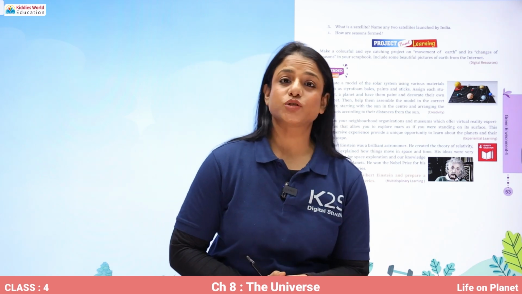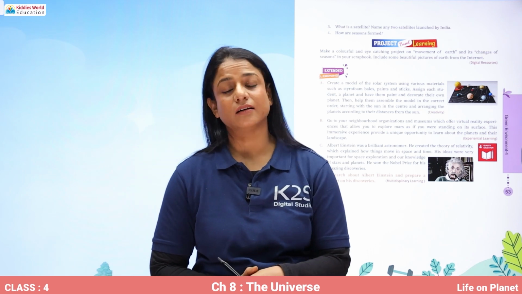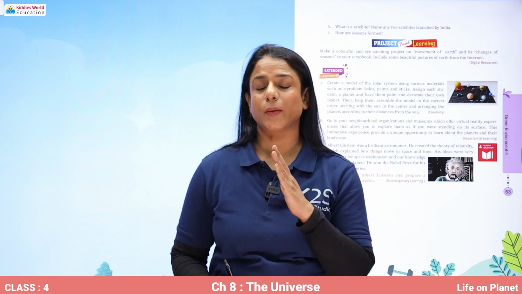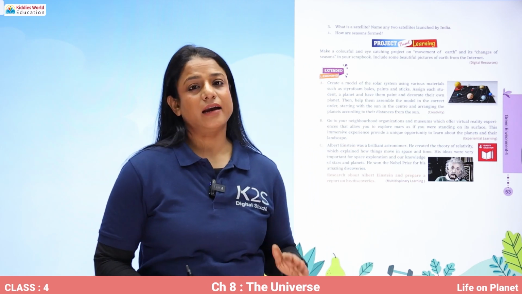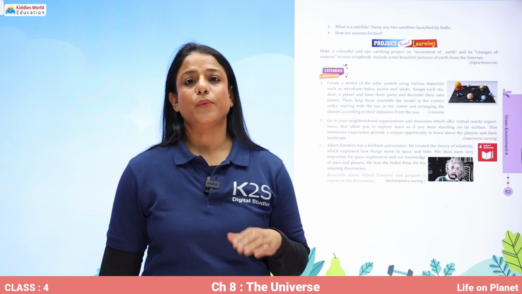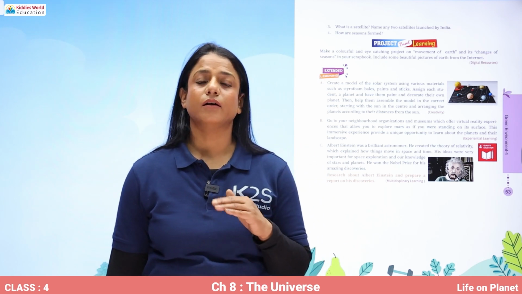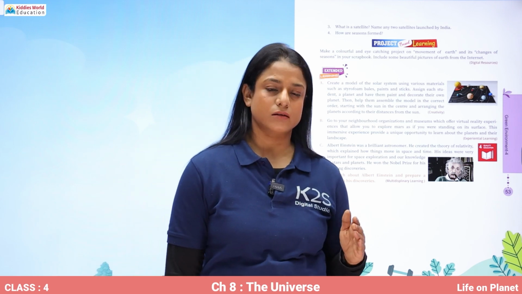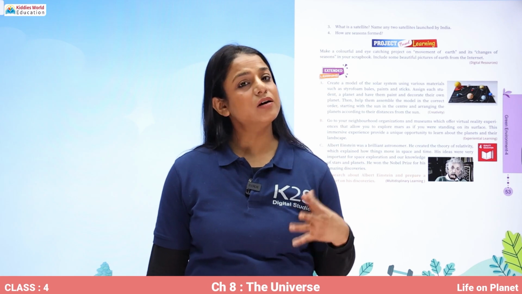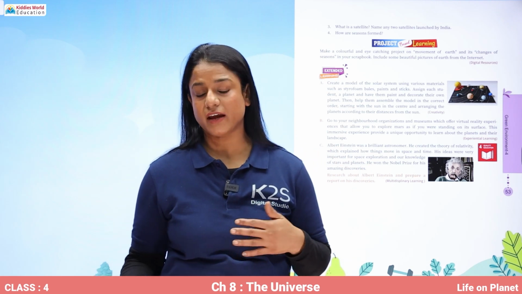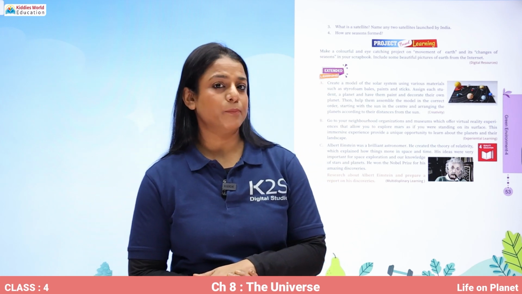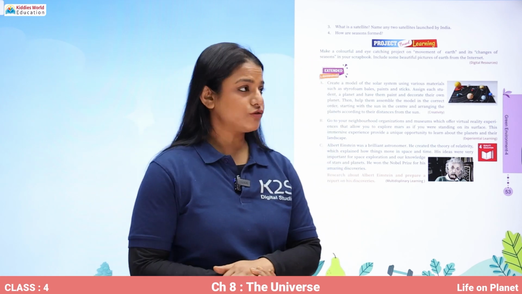How are seasons formed? So please explain the whole method, that the earth is tilted at a particular axis of 23 degrees and it is divided into northern hemisphere and the southern hemisphere. When it revolves around the sun, the part which is closer to the sun, which faces towards the sun, it experiences summers, and the part which is away from the sun, it experiences cold. And then you can give an example of India and Australia.